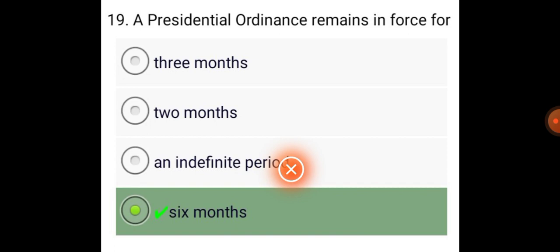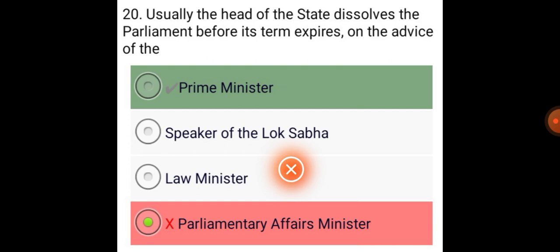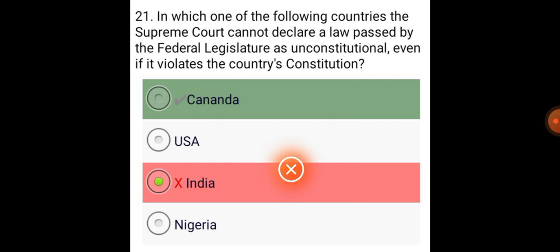The presidential ordinance remains in force for 6 months. Usually, the head of the state dissolves the parliament before its term expires on advice of the Prime Minister. In which one of the following countries the Supreme Court cannot declare a law passed by the federal legislature as unconstitutional even if it violates the country's constitution? Canada.